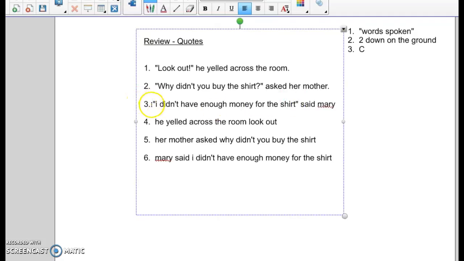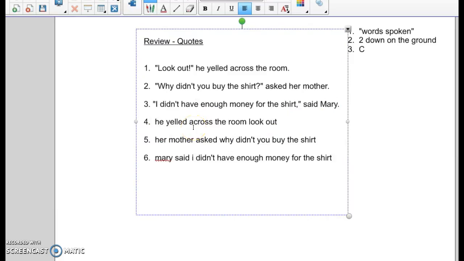So the lips start here. I didn't have enough money for the shirt. They stop there. Two down on the ground. Well, she said it, so it's going to be a comma as a substitute for our first period, and then a period at the very end. What do we capitalize? You always capitalize the pronoun I, plus it's the beginning of both sentences. Do we capitalize the S in said Mary? No, that is just the beginning of our dialogue tag. We do need to capitalize Mary because that is her name and she is important. So fix anything that you missed there.